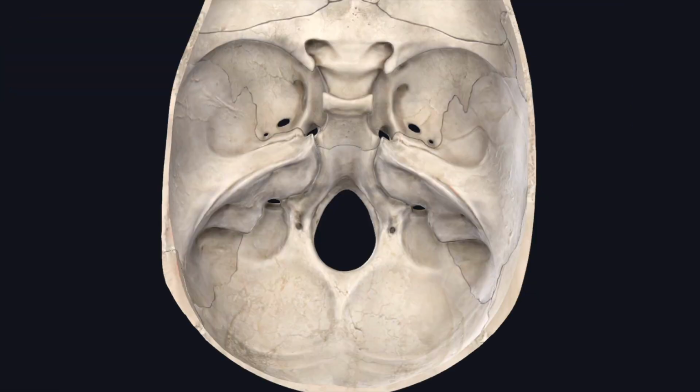Next, we'll see the emissary veins connecting the cavernous sinus with the pterygoid venous plexus. The emissary vein which passes through the foramen ovale, the emissary vein which passes through the foramen spinosum, the emissary vein which passes through the foramen lucidum.